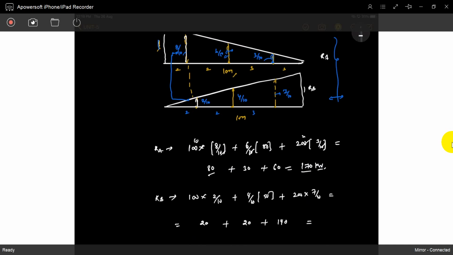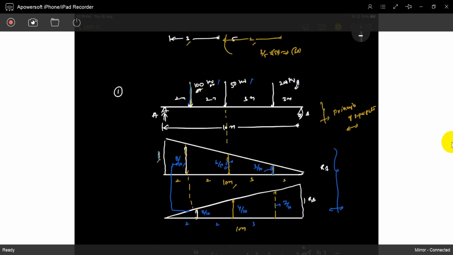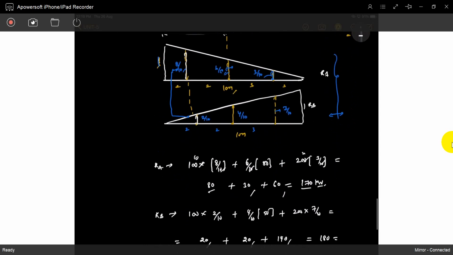See, 80 comes here, 10 here, 30 here, 20 here, 60 here, 140 here. What is 160, 180? Total load is 350. You can easily find out RA and RB. That is the use of influence lines. If you know the influence of RA on the position of loading and the span, with loads anywhere, you can find out RA.